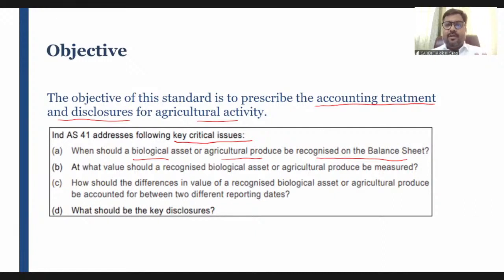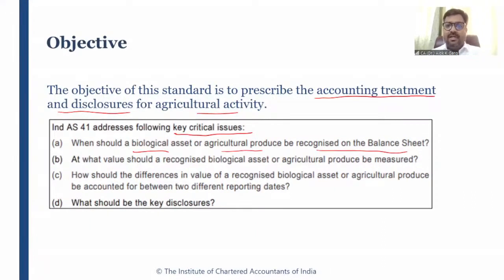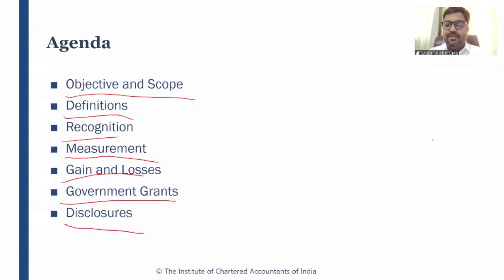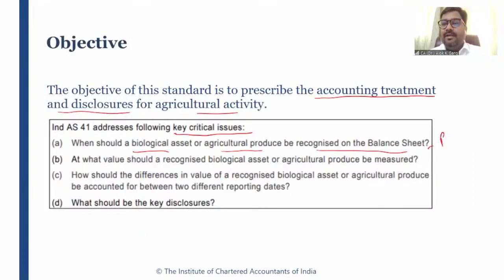So this standard talks about when a biological asset or agricultural produce should be recognized on the balance sheet. It solves the issues of recognition, right? Then at what value? You say yes sir, we will recognize the biological asset or agricultural produce in the books of account, but at what value?